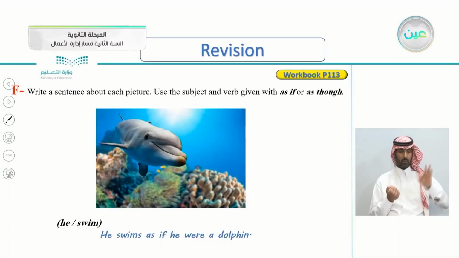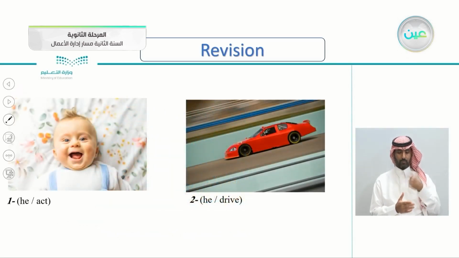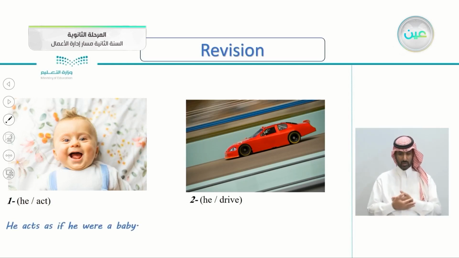Exercise F, write a sentence about each picture. Use the subject and verb given with as if or as though. Here's the he and swim and the picture of a dolphin. So we say he swims as if he were a dolphin. So now I think you understand the exercise. Number 1, this is a picture of a baby, and he act. So he acts as if he were a baby.